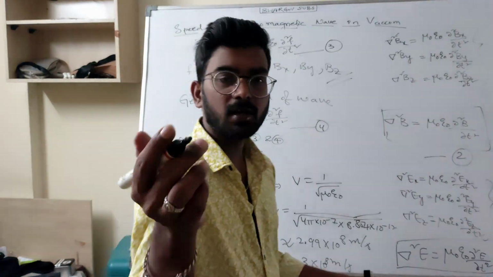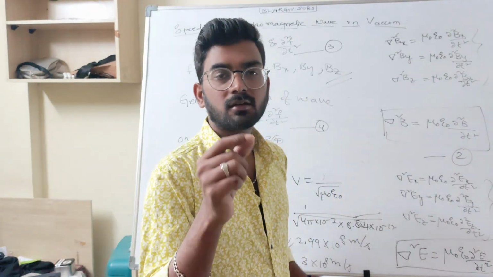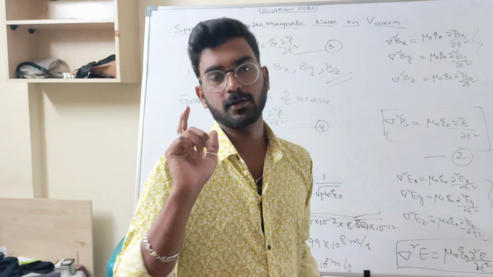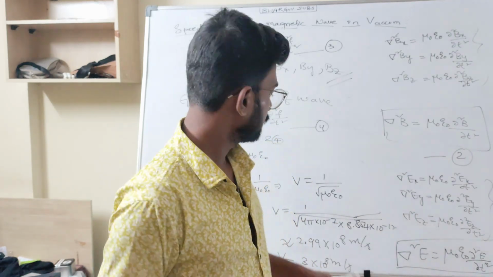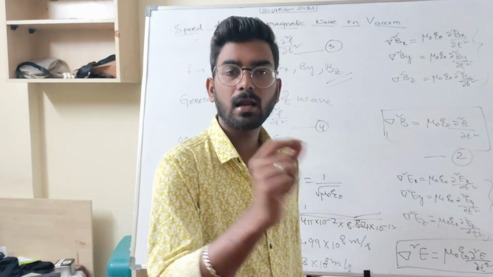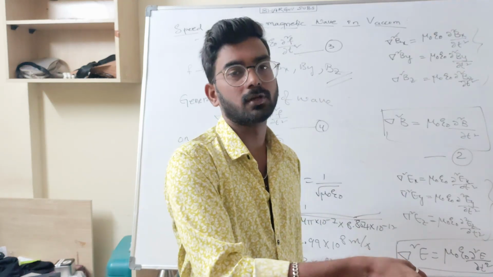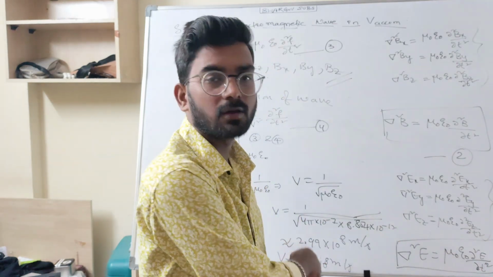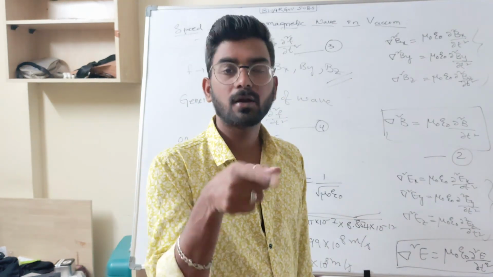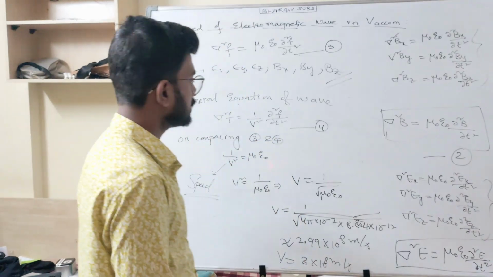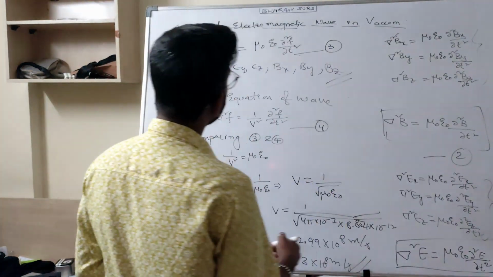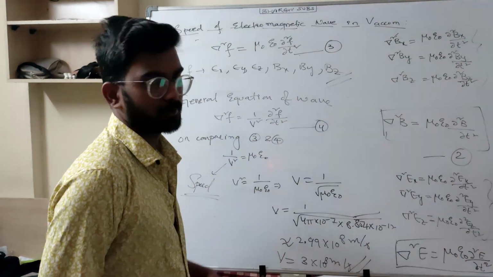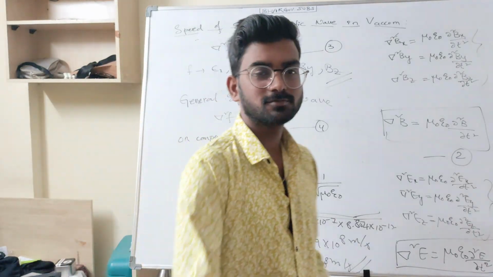So you can finally say that electromagnetic waves can propagate through vacuum with the speed of light. Vacuum allows electromagnetic waves to propagate through it with a speed of 3 into 10 power 8, which is equal to the speed of light in vacuum, right? So this was the derivation of the speed of electromagnetic waves in vacuum. Hope you understood. Thank you.